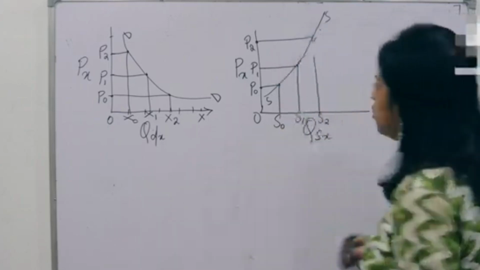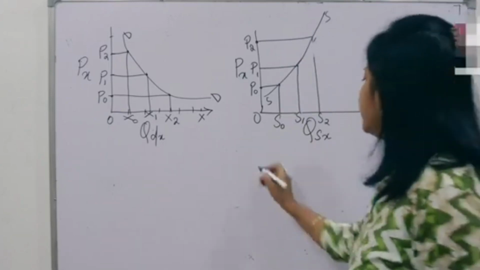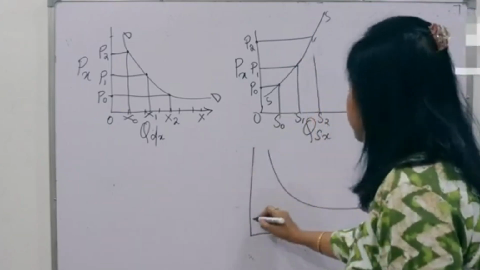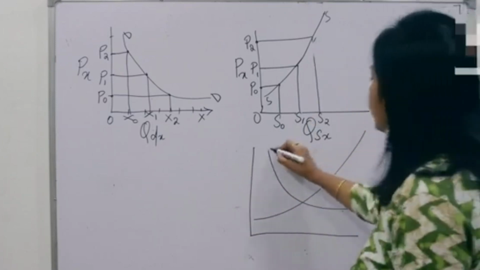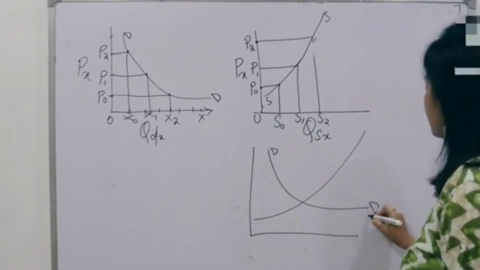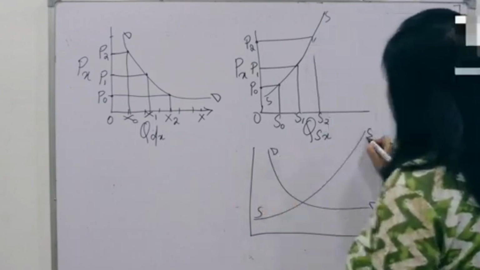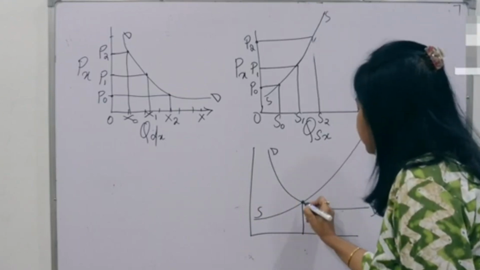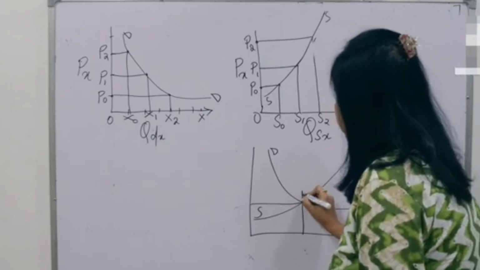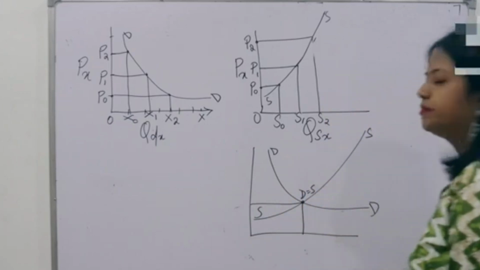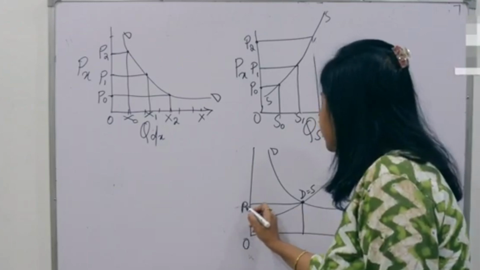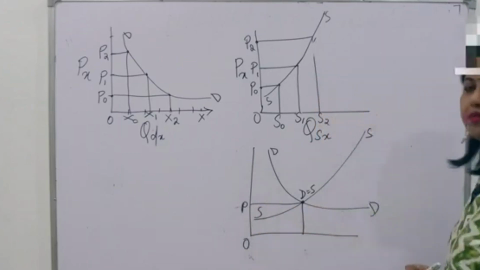So friends, you see how it is happening. See, this is my demand curve and this is my supply curve. So as demand slopes downwards, supply slopes upward. And this is the point where both demand and supply are equal. Right? So this is the equilibrium price. OP is the equilibrium price.